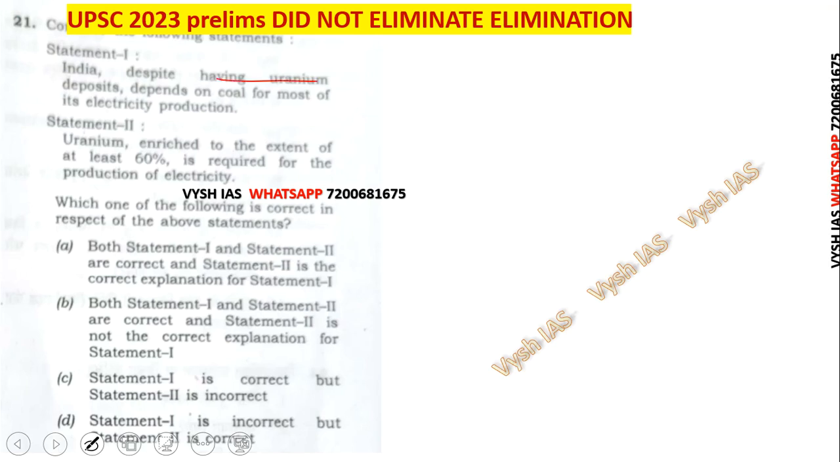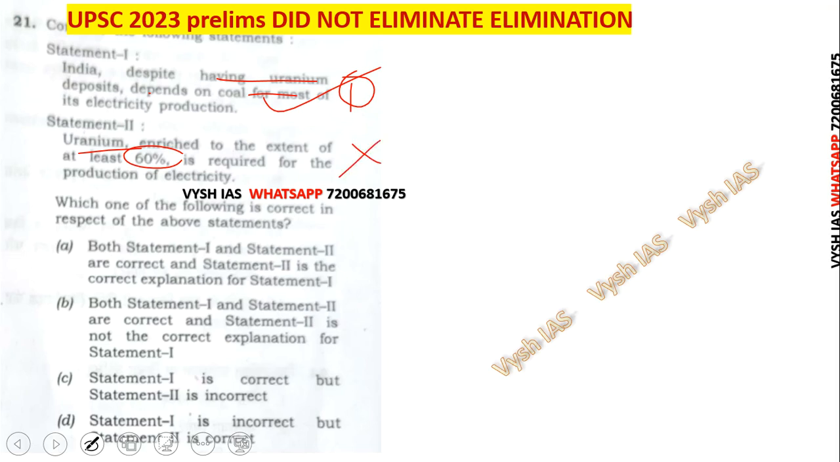India, despite having uranium deposits, depends on coal. That is right, we are depending on coal. It's not like we have forgotten coal. We are still importing coking coal and many things. So this is actually a true statement, but with a true statement you can't do anything. The second one: uranium enriched to the extent of at least 60% is required for the production of electricity. That's actually a very high percentage, so this statement is wrong.